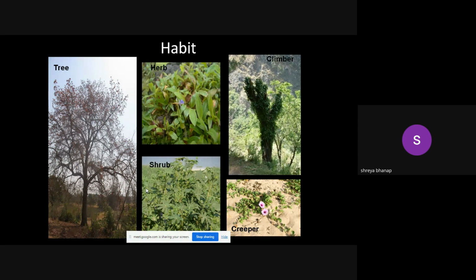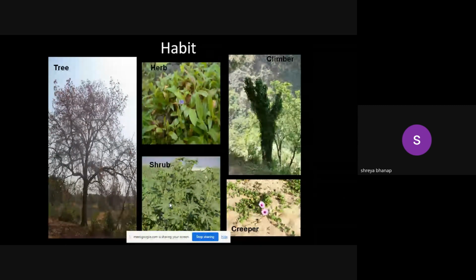If you consider the habit, again, there are different types of plants. That might be a tree, with a huge girth of trunk, or bark, which can show secondary growth. So that comprises a tree. Then the herbs, which are mostly ground cover, hardly 1 or 1.5 feet tall.